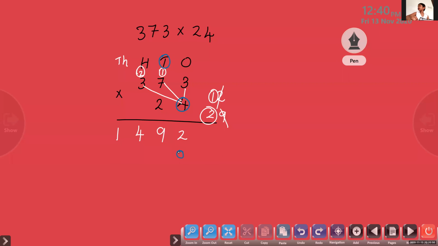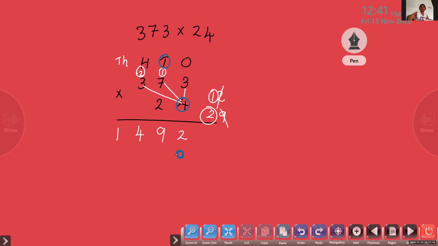Okay. We are multiplying by 2 tens. When we multiply by 10, there will be a 0 on the right side of the product. That's why here we have to put a 0 and start the multiplication by 2. Okay. Casina, have you understood now?